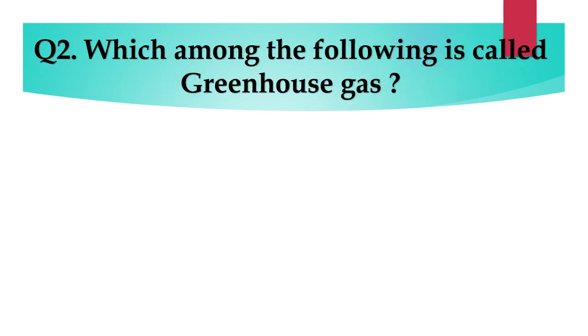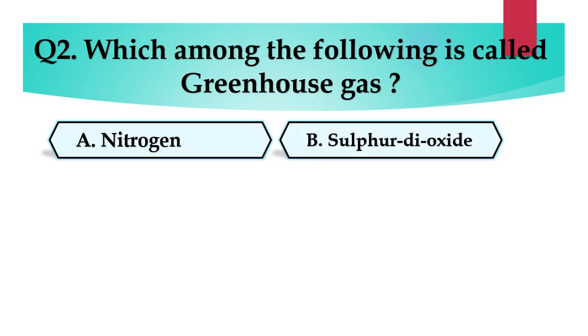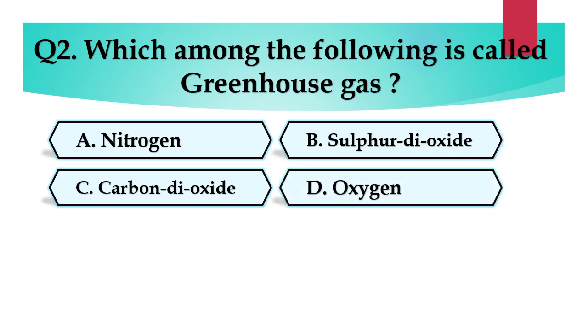Question number 2. Which among the following is called greenhouse gas? And the options are A. Nitrogen, B. Sulfur dioxide, C. Carbon dioxide, or D. Oxygen.